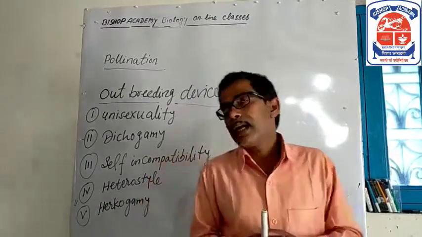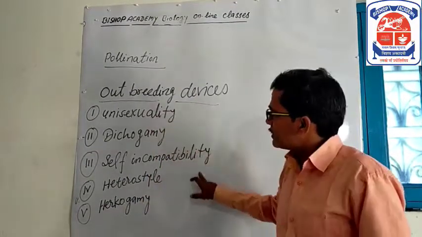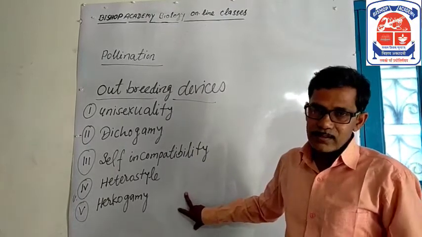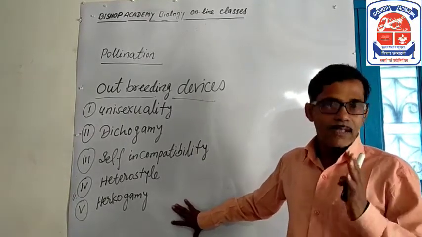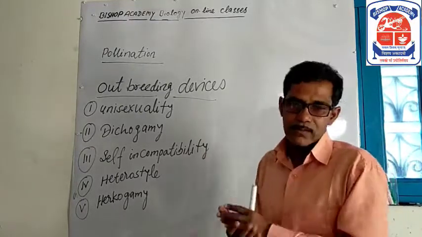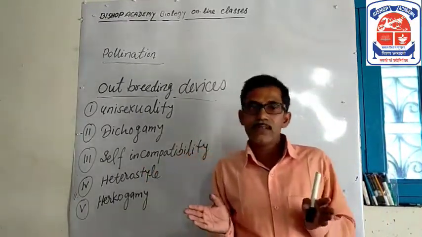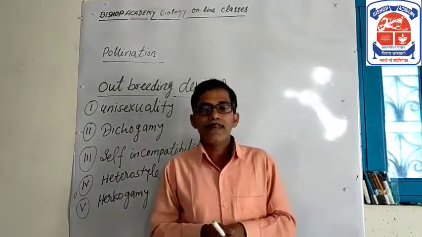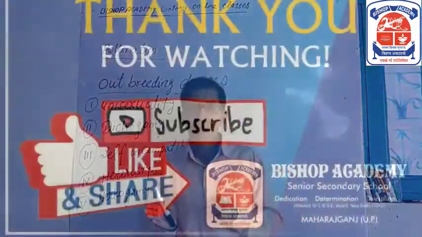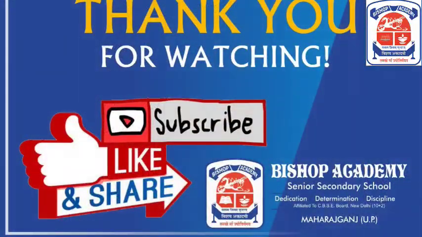So different types of outbreeding devices are developed in plants to prevent self-pollination and encourage cross-pollination. Now students, we will study pollen-pistil interactions, double fertilization, and formation of fruits in the next video, part 5. Okay, thanks.